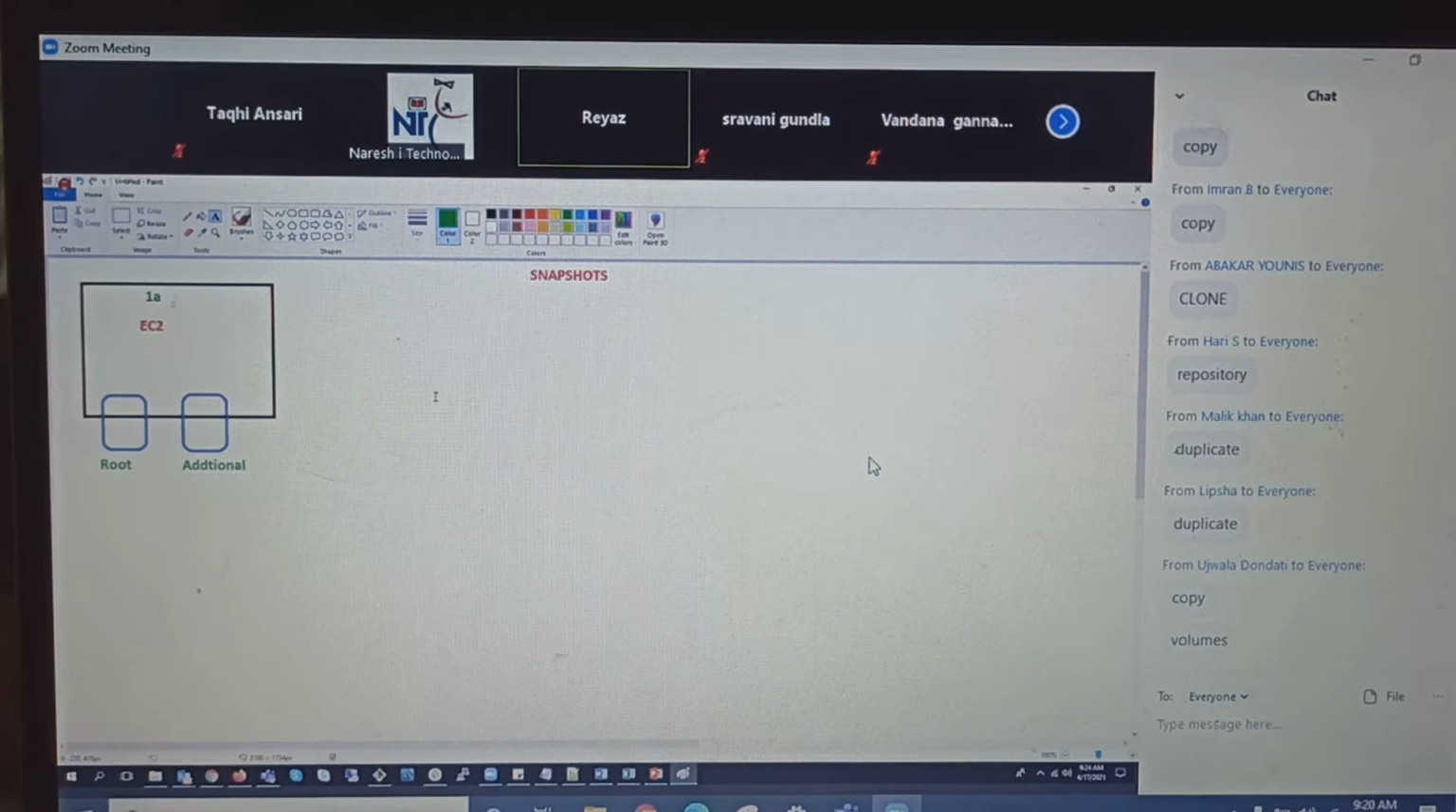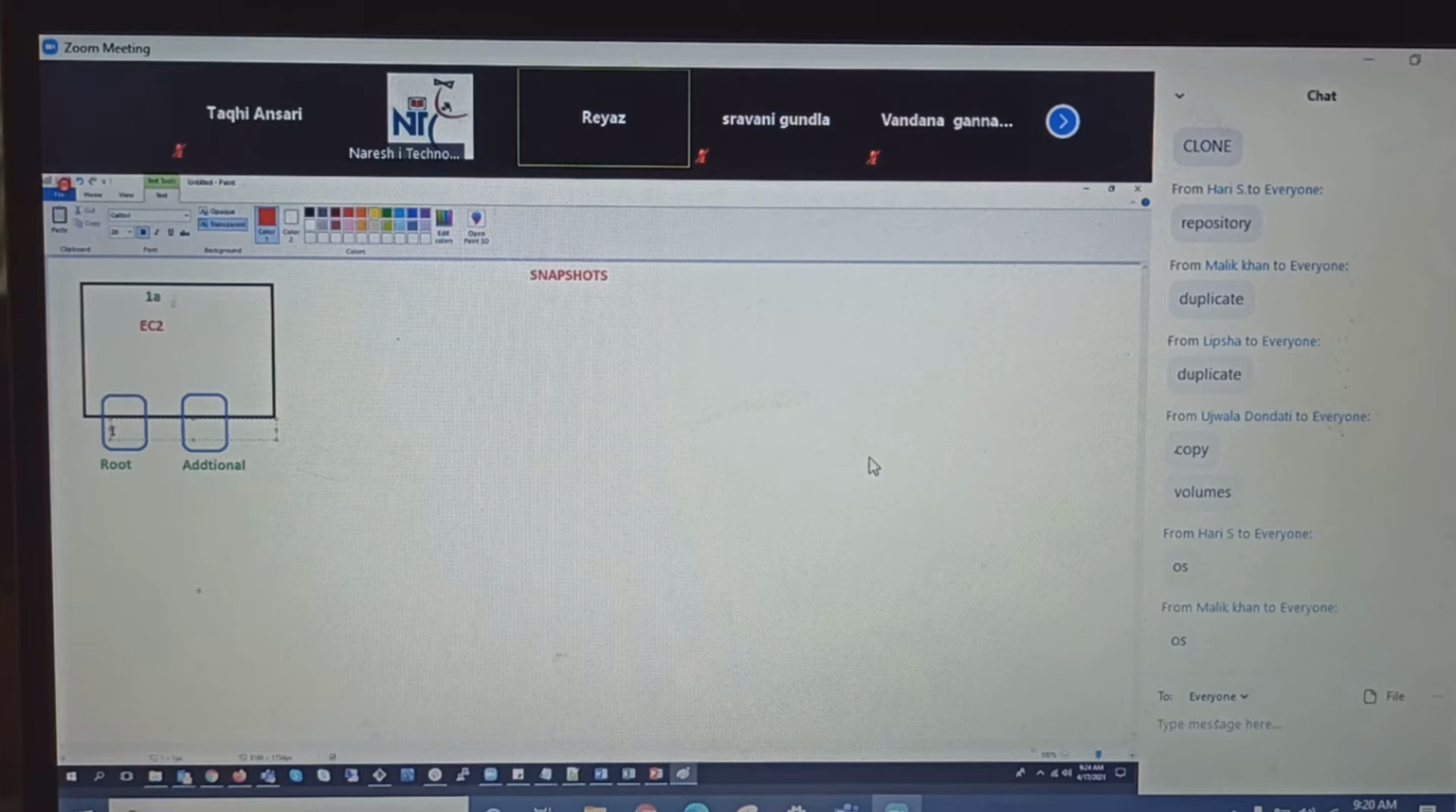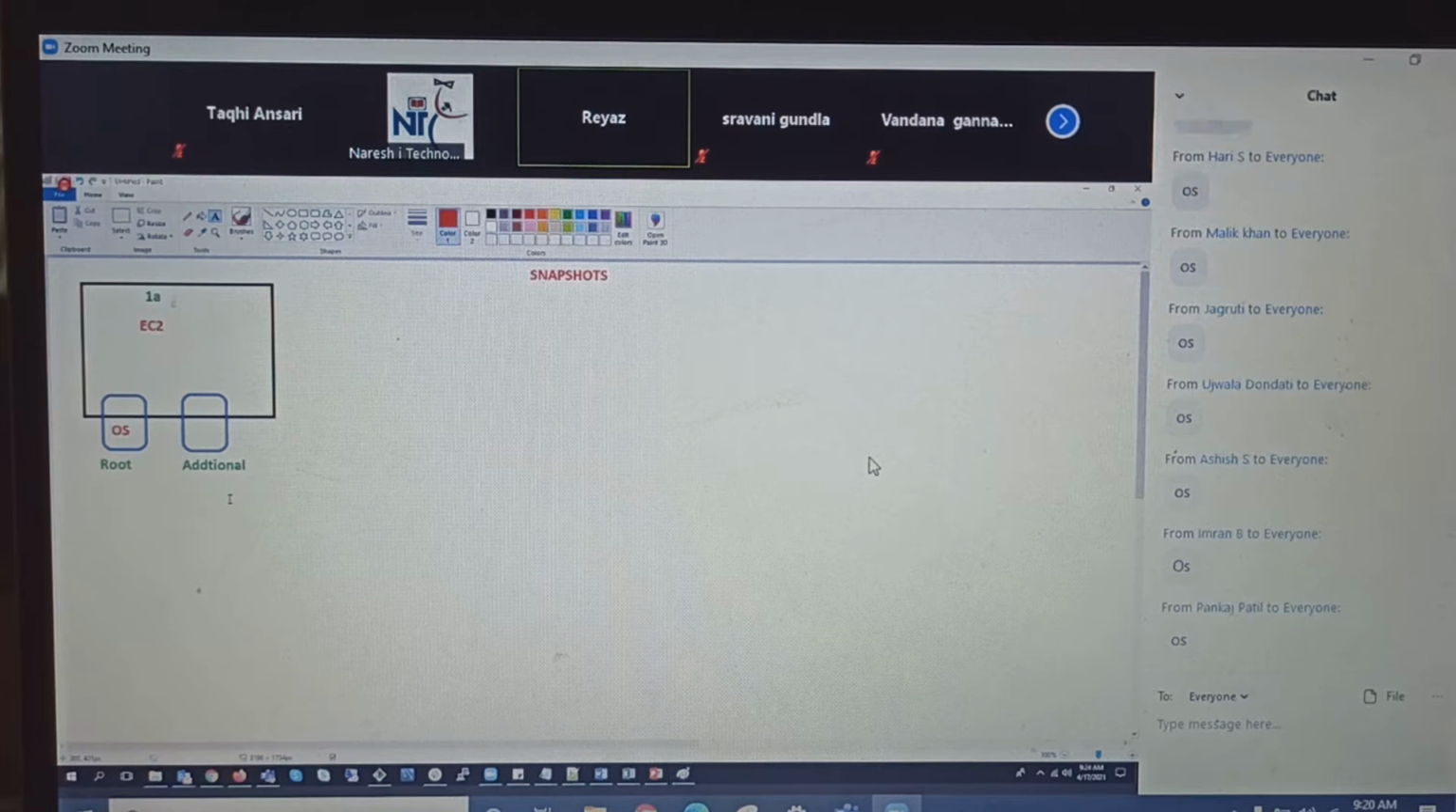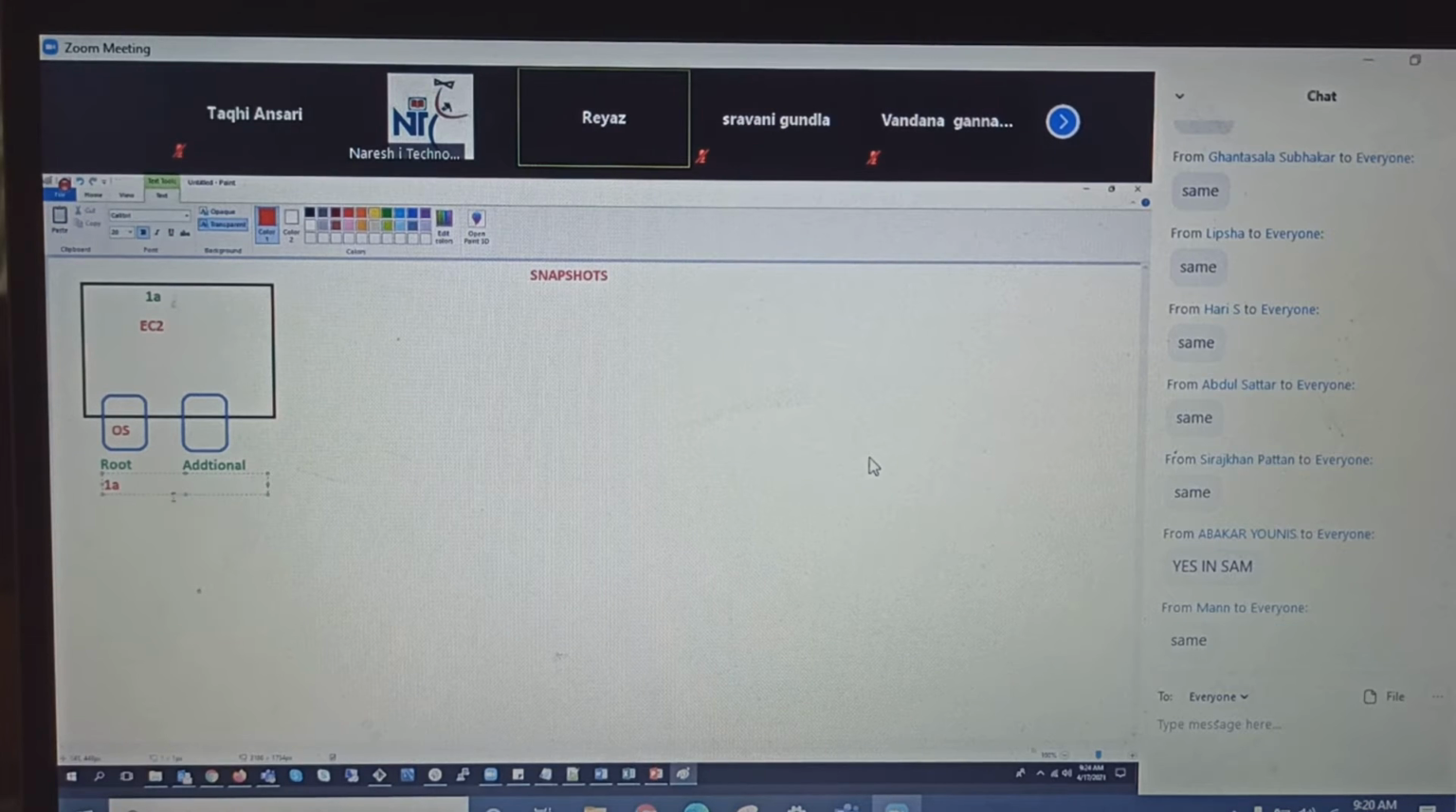Guys, can you tell me what the root volume contains? Root volume contains OS. Okay, now the question here is, EC2 instance is in the 1A availability zone. How about the volumes? Should volumes be in the same availability zone, or can volumes be in a different availability zone? Volume should be in the same availability zone. So that means this should also be in 1A, and this also should be in 1A. Keep that in mind.